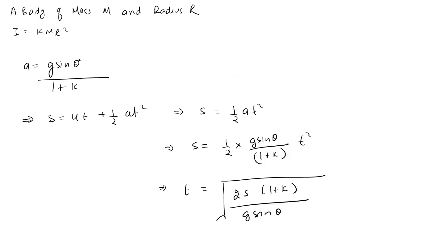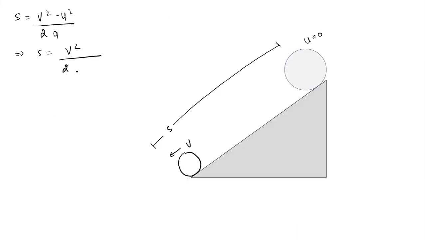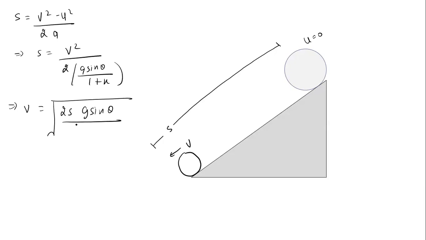The value of a is g sine theta divided by 1 plus k. So the velocity when it reaches the bottom is square root of 2 g s sine theta divided by 1 plus k.